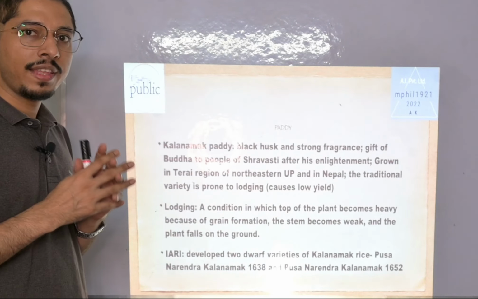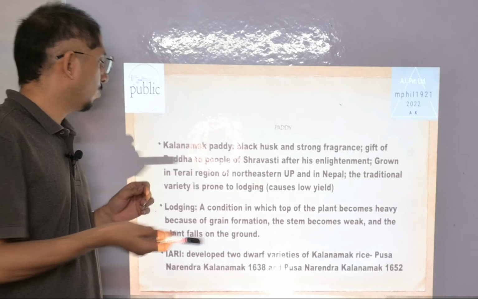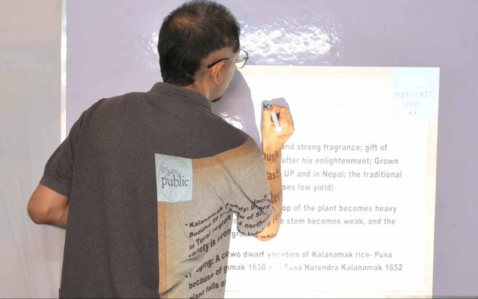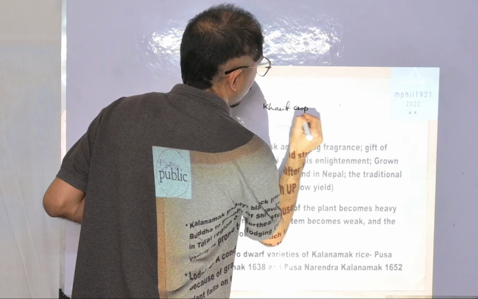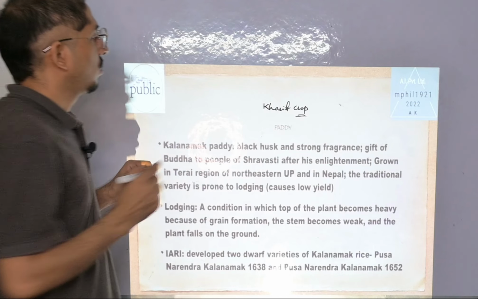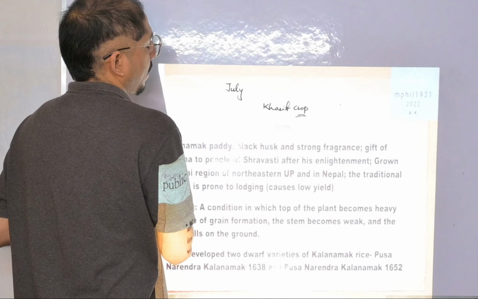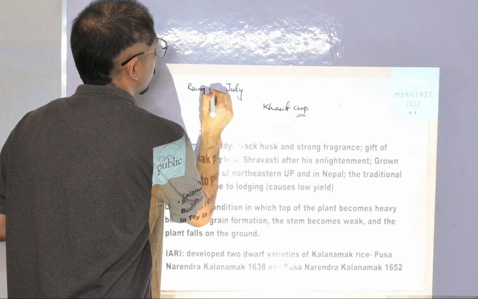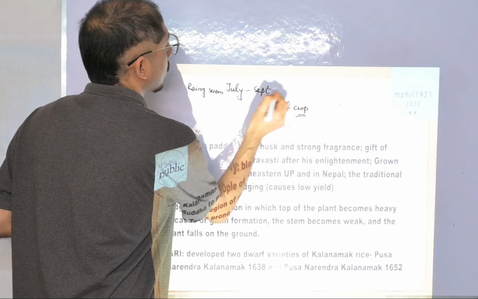That's why the Indian Agricultural Research Institute developed this new variety. Okay, so we will see this. Paddy is a Kharif crop. You need to remember it. In previous year question papers, you will see there have been questions on Kharif crops also. Its season is from July to September. It is sown in the rainy season, from July to September.